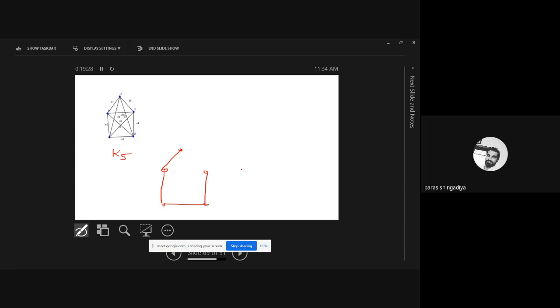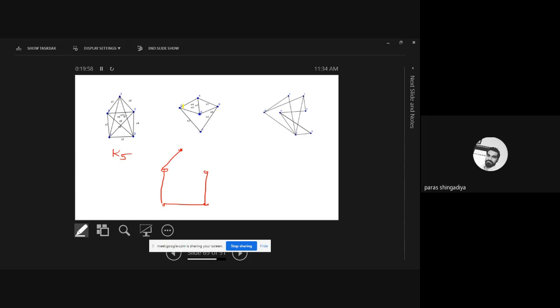Clear? And I have considered 4 edges and you have to remove 6. Any 4 you can take. It is not necessary to make this design. You can consider inside edges, or remove any outside edge, to get a spanning tree. So you will get multiple solutions of spanning tree. There are 2 more graphs given here. So what will be the answer?